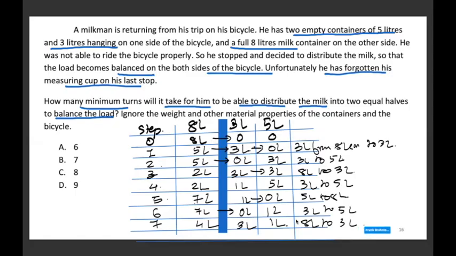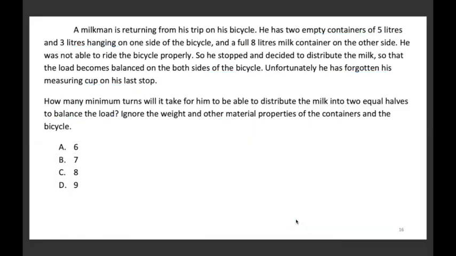तो यहाँ पे 4 आ गए आपके 4 liters और यहाँ पे भी 4 liters आ गया. So it is balanced right now. So in 7 steps, I am able to balance the cycle with 4 liters on one side and 4 liters on the other side. Okay, we'll move to the next one.